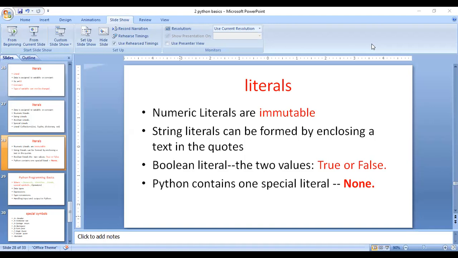How can you represent a string? A string is enclosed with double quotation marks, or sometimes you may use single quotation marks. For example, let us assume A is a string. How can you represent the literal value? For example, "This is Rama". Here, this is Rama is a string literal. When I print A, it shows this is Rama. This indicates a string literal.